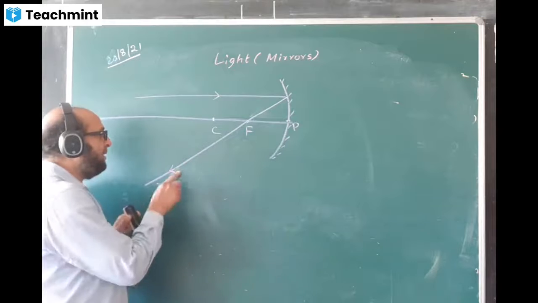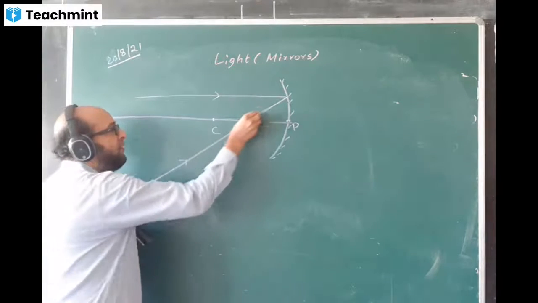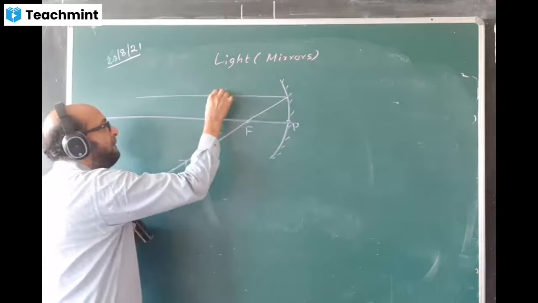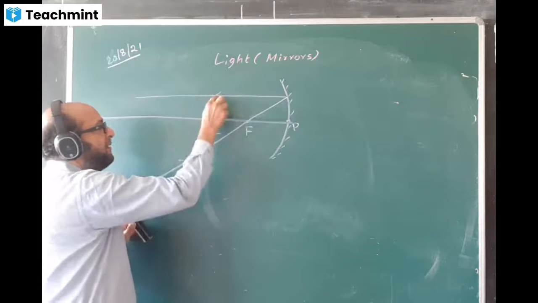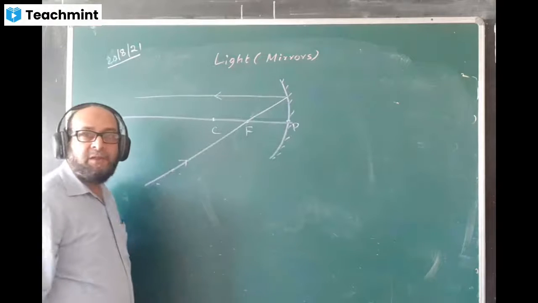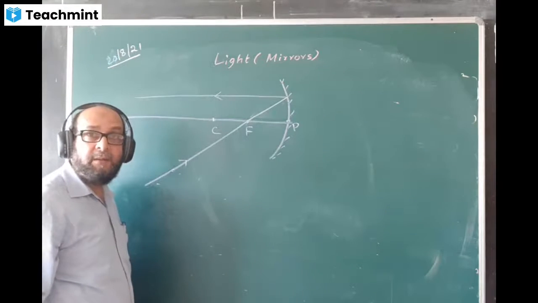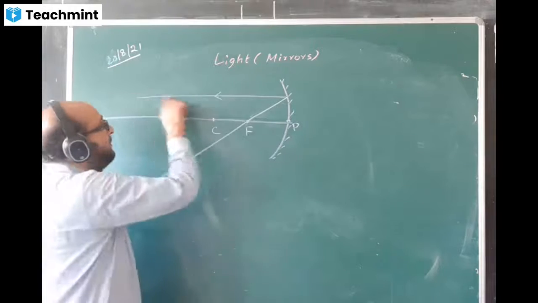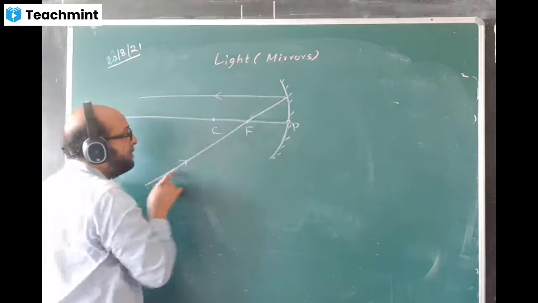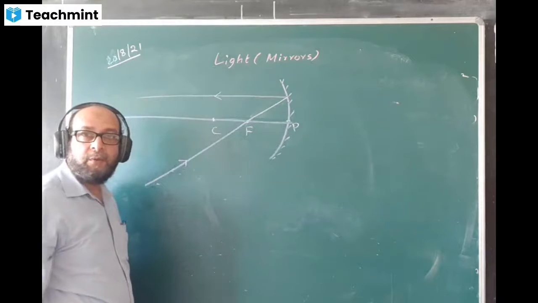If an incident ray of light is passing through F, after reflection it will become parallel. It will go like this. Reverse is always true in light. The path of a ray of light is reversible. The ray was coming like this, it will go like this, but now the ray is going this way, it will become parallel, just opposite.